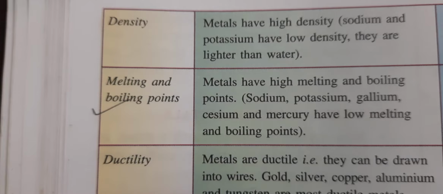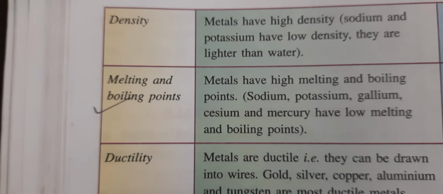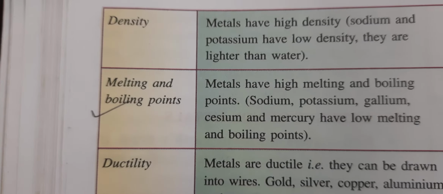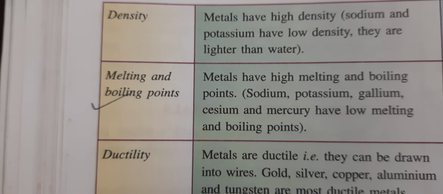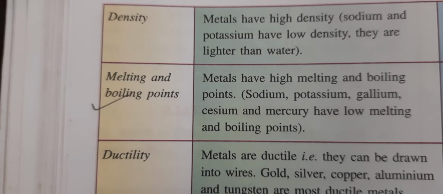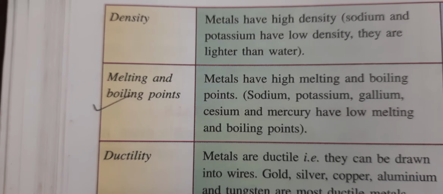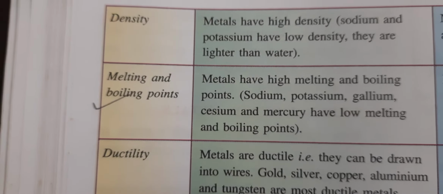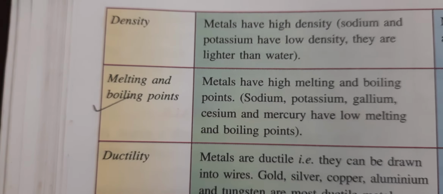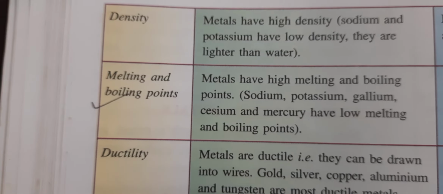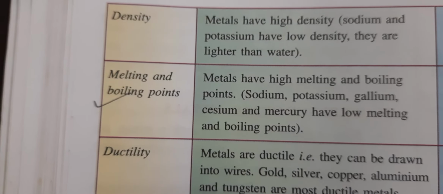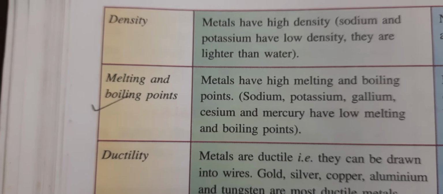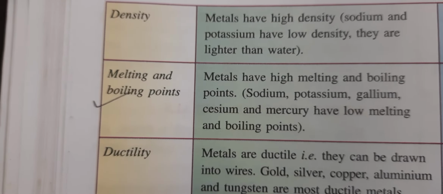That means if you take 1 cubic centimeter of water, and 1 cubic centimeter of sodium, and compare both, put both in water, the sodium will start floating on water. It will not sink and settle at the bottom, because sodium is lighter than water, so it will float at the surface.